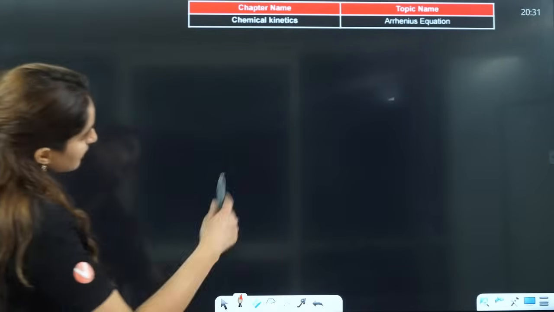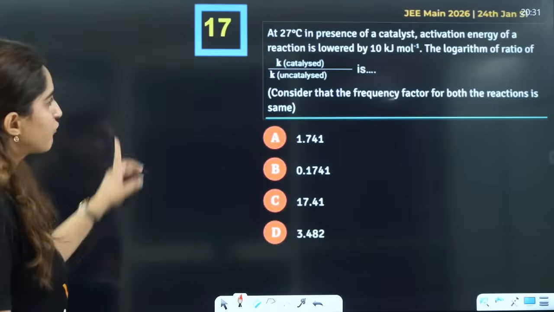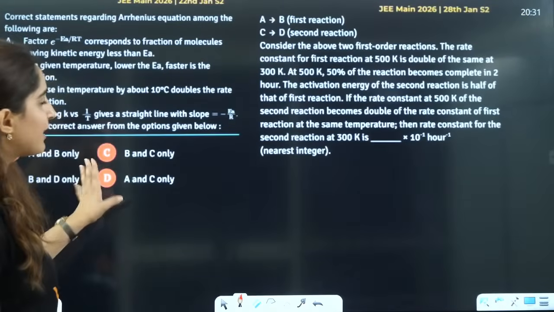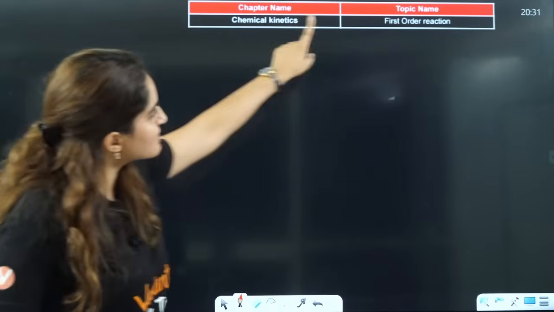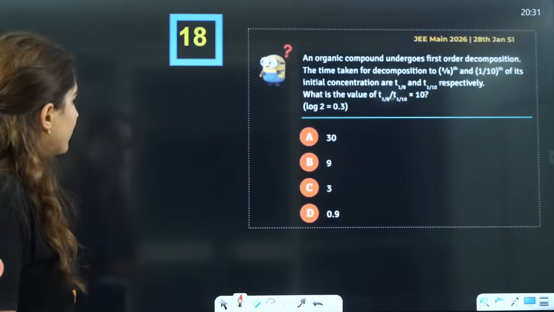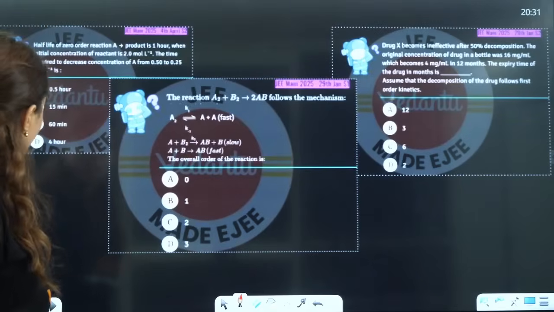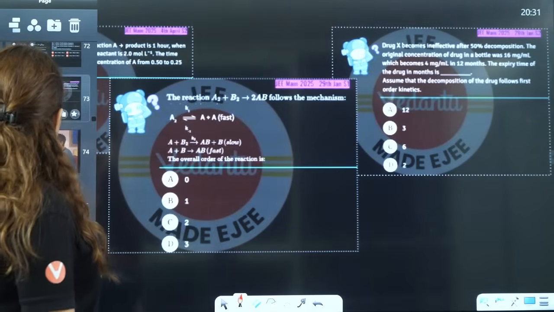Then chemical kinetics, Arrhenius equation. If you see, this is the chemical kinetics Arrhenius equation questions for you. And then in chemical kinetics, the next important topic is first order reaction, as you can see over here, right?